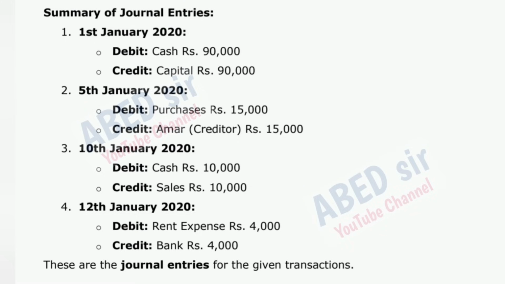Summary of journal entries. 1. 1st January 2020. Debit, cash 90,000 rupees. Credit, capital 90,000 rupees. 2. 5th January 2020. Debit, purchases 15,000 rupees. Credit, Amar, creditor, 15,000 rupees. 3. 10th January 2020. Debit, cash 10,000 rupees. Credit, sales 10,000 rupees. 4. 12th January 2020. Debit, rent expense 4,000 rupees. Credit, bank 4,000 rupees. These are the journal entries for the given transactions.